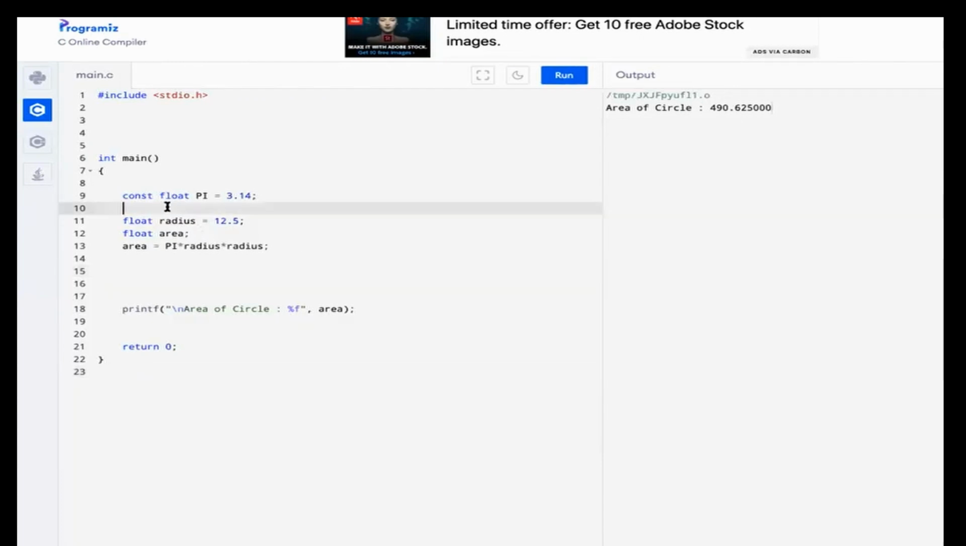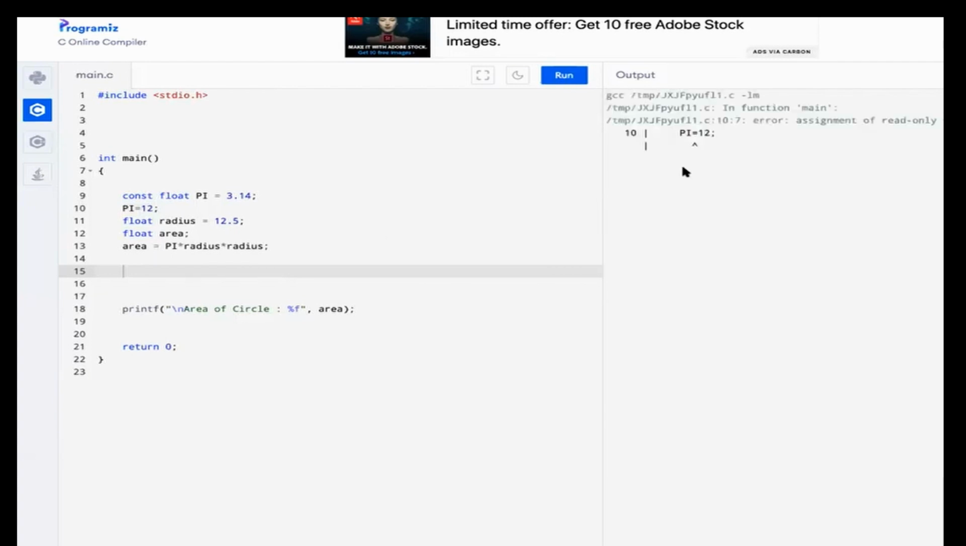So now if I change it, pi equals 12, it should give me an error. Okay, let's see. It is giving me an error. What is it saying? Assignment of read-only variable pi. It means that because we are saying pi is constant with this keyword, it becomes read-only. You can only read it, you cannot change it, it cannot be modified. But we are modifying it in the next line, so that's why it is giving us a syntax error, or you can say a compilation error. So you will not be able to do it.